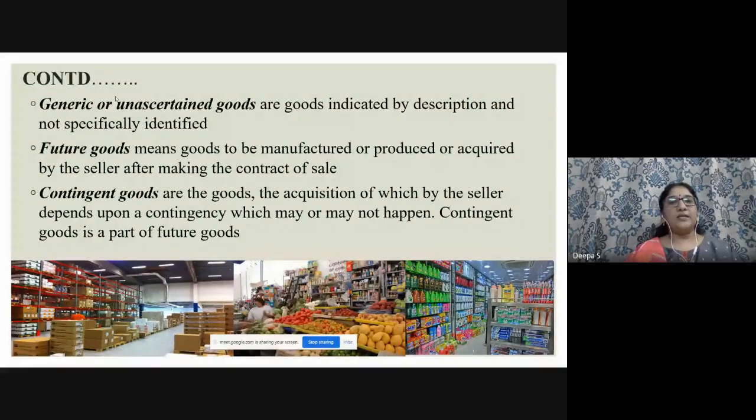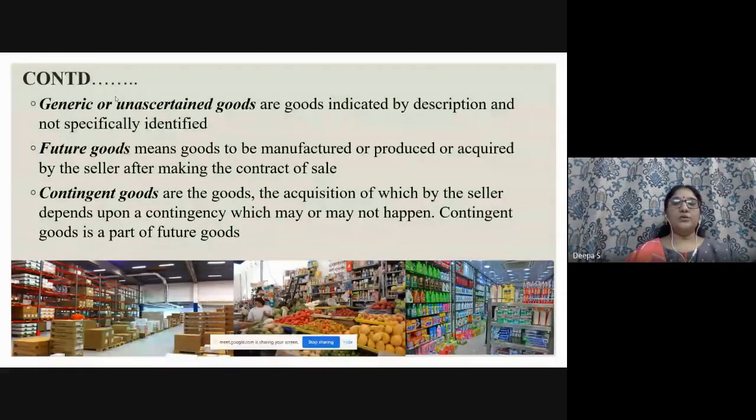So here comes generic or unascertained goods. These are goods indicated by description and not specifically identified. For example, if you go to buy 10 chairs or 20 chairs in a showroom. In a showroom, obviously, you will have so many items, right? Suppose the manufacturer has 500 to 1000 chairs of the same model you have ordered, what he will say is, okay, sir, I will send you the number you require, 10 chairs. We don't know which 10 chairs will be supplied out of those 1000 chairs. We call it generic or unascertained goods.